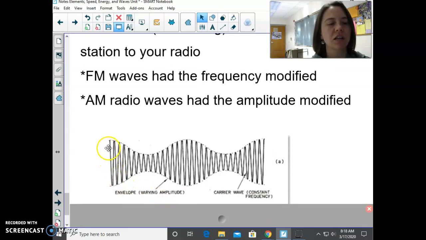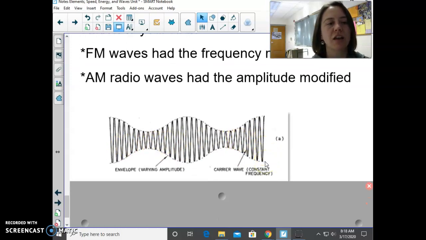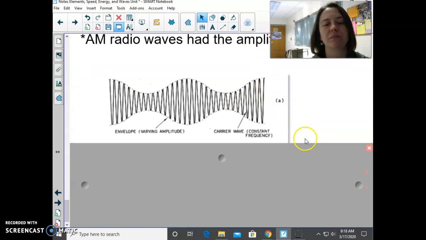So you can see you have a carrier wave, and then it has the amplitude, or the distance from the rest to the crest and the rest to the trough, has been modified. You can see it has a constant frequency. And so a station on the AM radio would have a carrier wave, and then they would modulate the amplitude to carry the sound information.